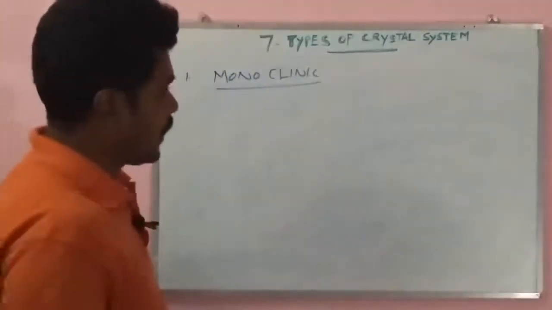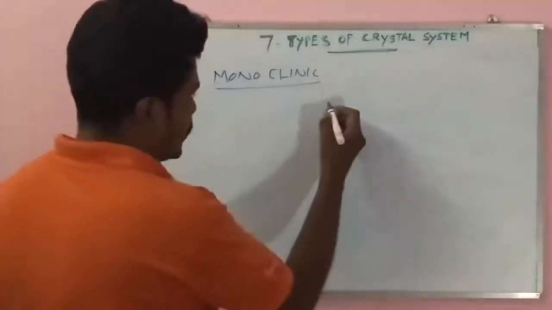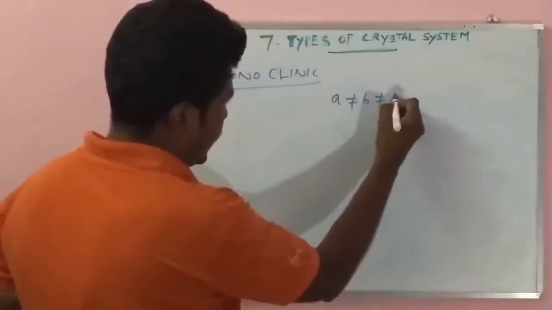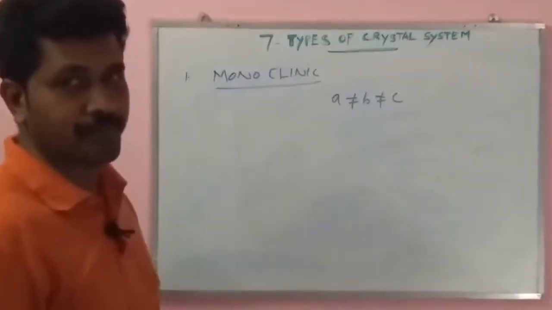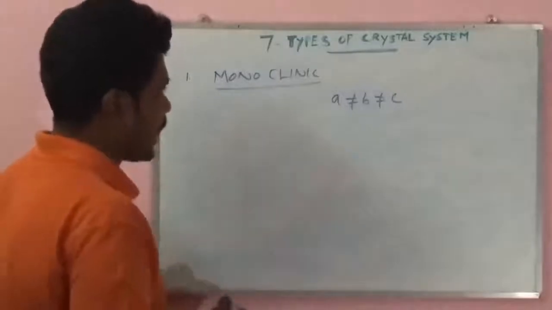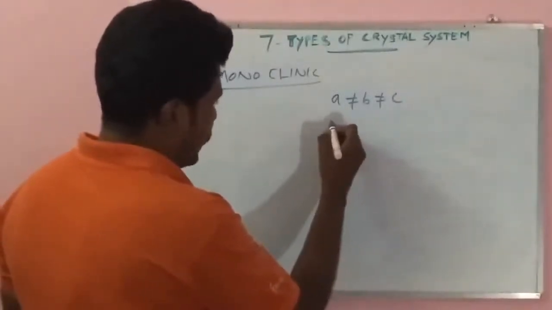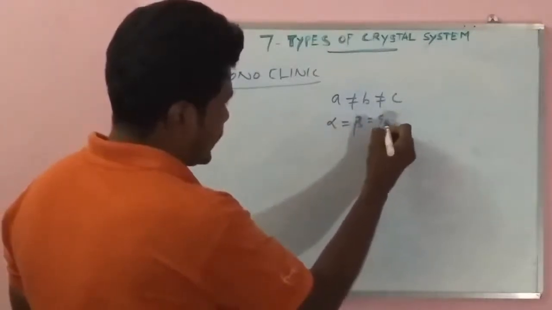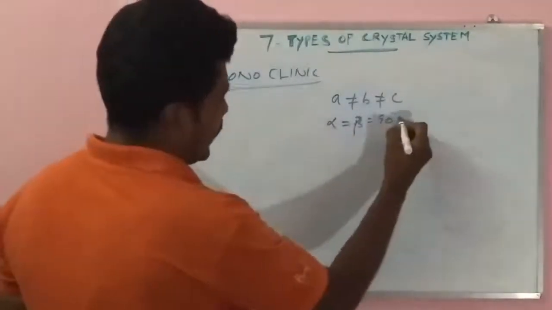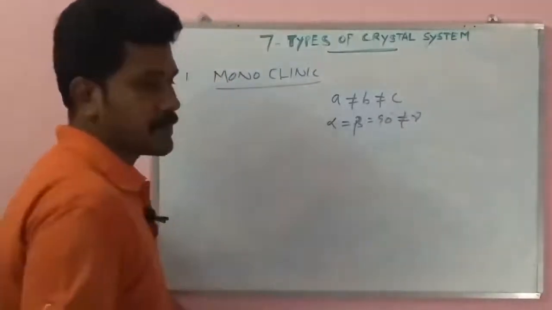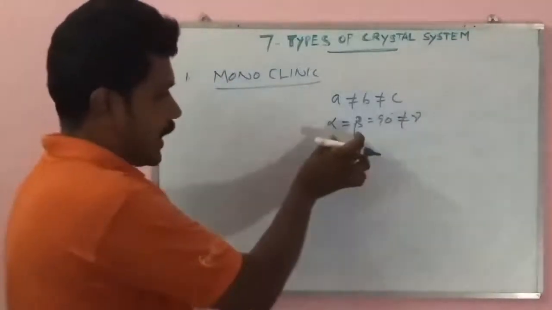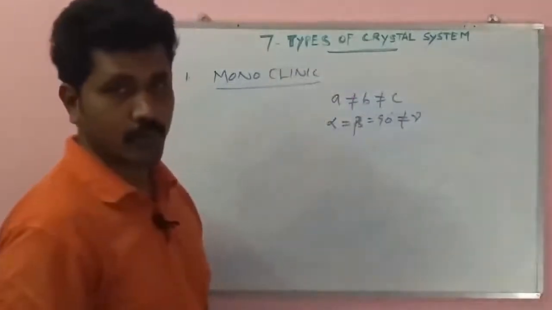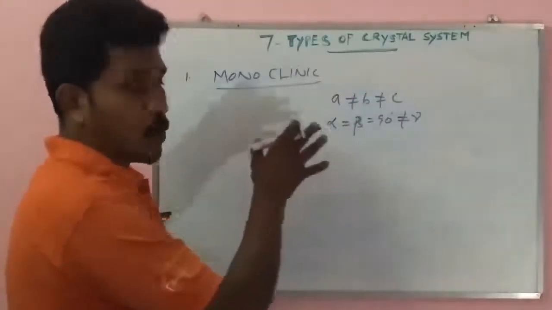Monoclinic. In the monoclinic system, the axial distances are not equal to one another, that means a not equal to b not equal to c. As for the axial angles, alpha is equal to beta equal to 90 degrees, and then gamma is not equal to 90 degrees. Here two axial angles are the same at 90 degrees, and the other one is not equal. That system is known as monoclinic.